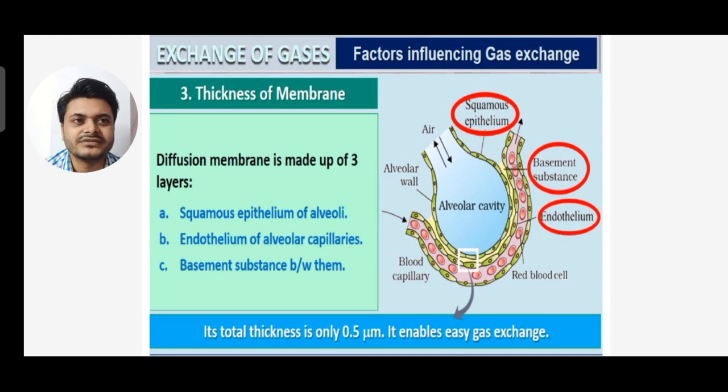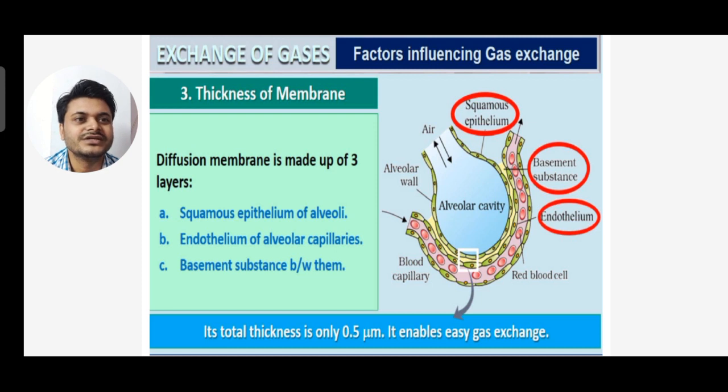Next, among the factors influencing gas exchange is thickness of membrane. The diffusion membrane is made up of three layers: squamous epithelium of alveoli, endothelium of alveolar capillaries, and the basement substance between them. Its total thickness is only 0.5 micrometer, which enables easy gas exchange.